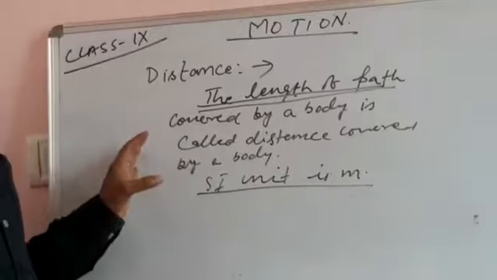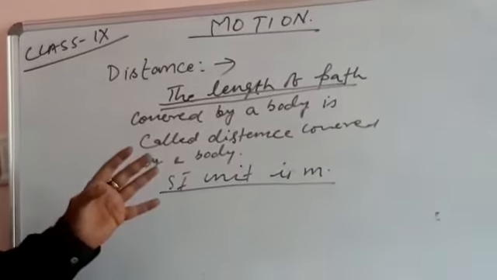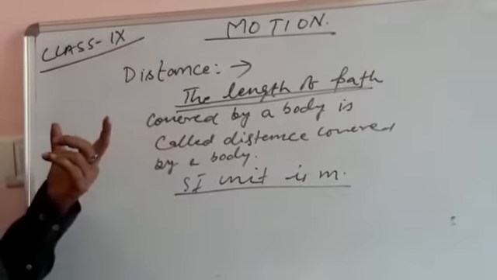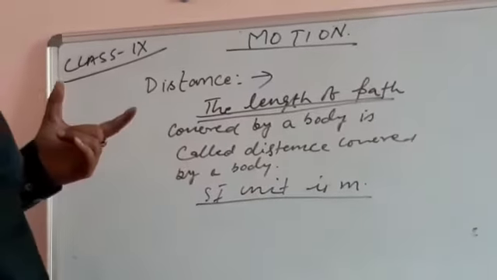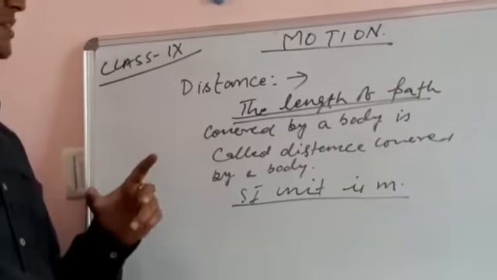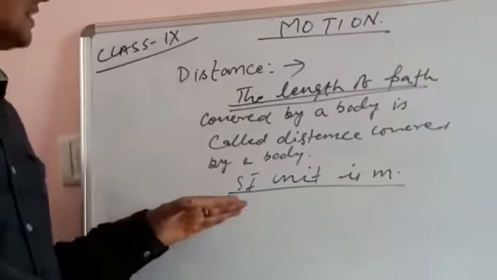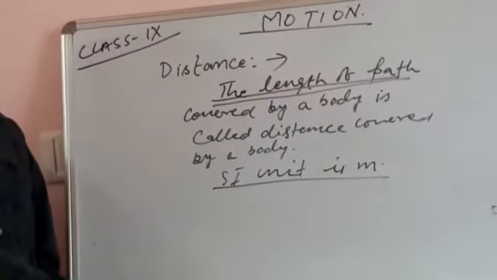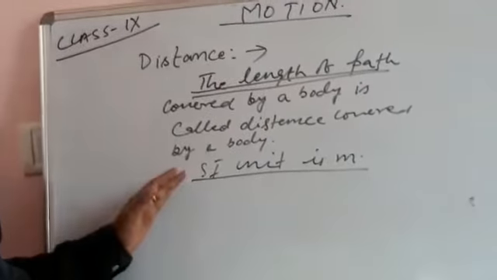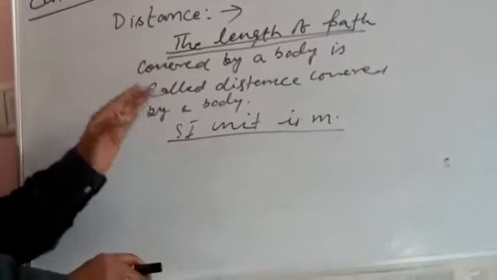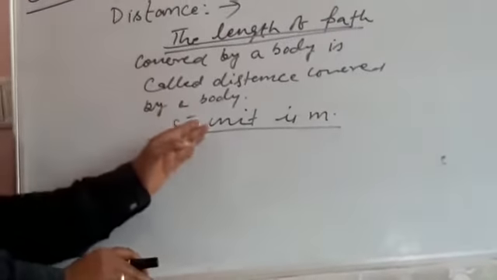Physics simplifies things. If I ask you the area of a rectangle, you say length into breadth, meter into meter. Here length and breadth are both counted in physics simply as length. That's it. So the SI unit, the Standard International unit, is used everywhere, and the SI unit is the meter.